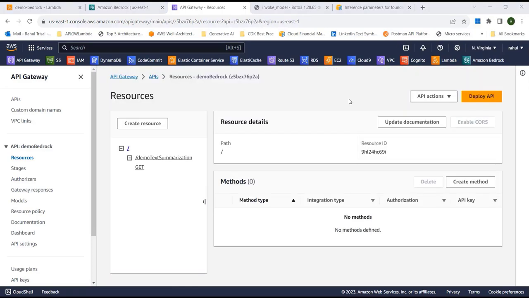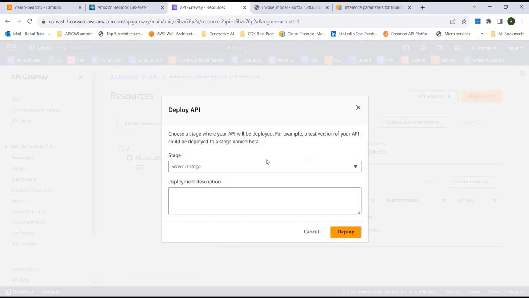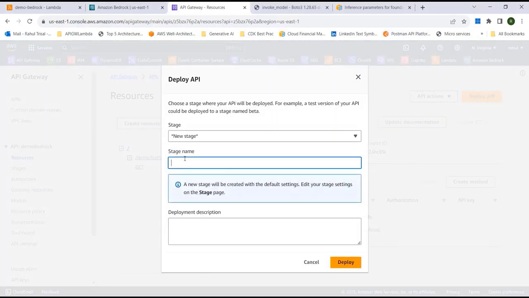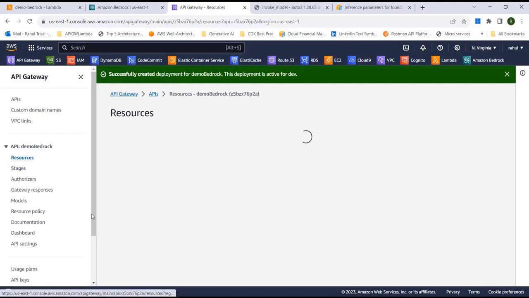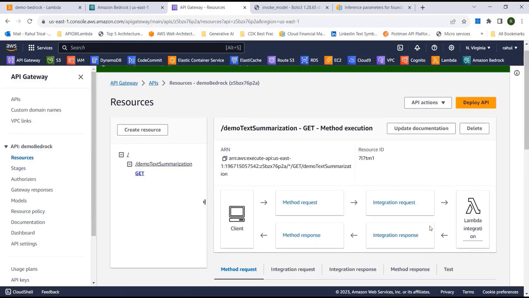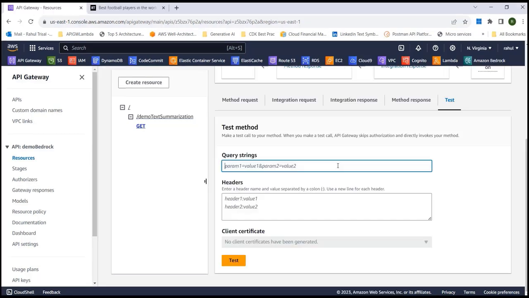Okay, now let's go ahead and deploy this API to a stage. So we'll say deploy API, new stage. Let's call it dev. We'll deploy. Okay, now let's go ahead and test this API. So I'll go to resources and do a GET and go to this test. So maybe I will give it a prompt saying which is the best foundation model in AWS Bedrock. So we'll just start with something simple and see what is the response that we get.